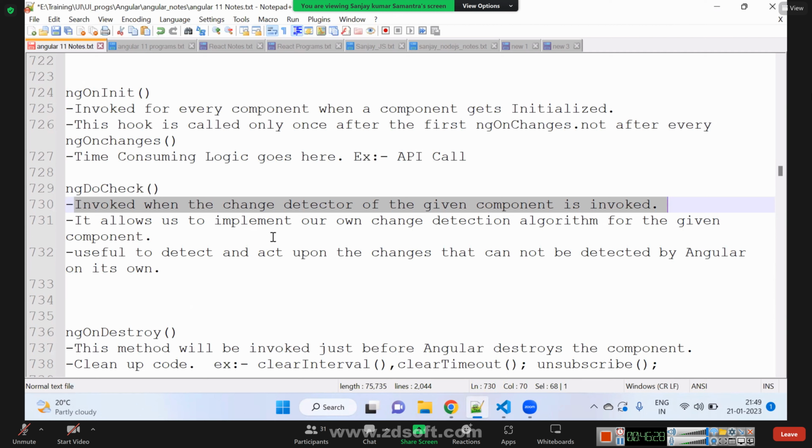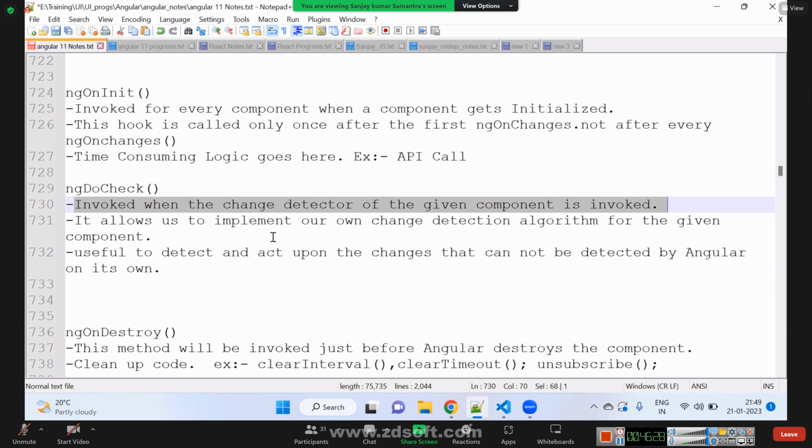So whenever I click here, the change detector wakes up and checks all the variables, and gets to know that there is no change. The previous value and current value are the same, so I have to do nothing. I will ask the browser to do nothing. When you click here, the change detector runs and informs the browser, hey, there is a change. It was 12, now it is 13. Please paint it. And the browser paints 13 here.